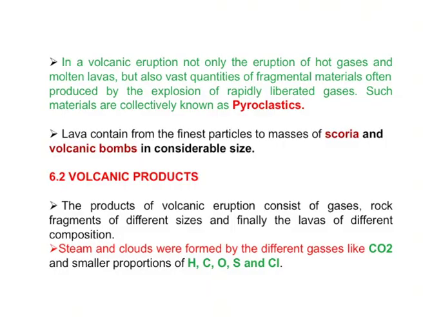The lava, and not only that, small grains of material are also included. Sometimes gases like carbon dioxide, hydrogen, carbon monoxide, a very small amount of oxygen, and chlorine, sulfur and hydrogen sulfide are released from this material, as well as the pyroclastic materials.